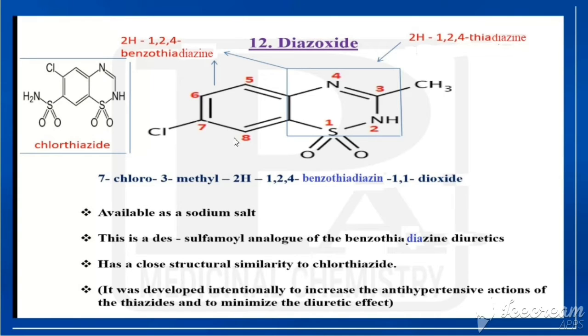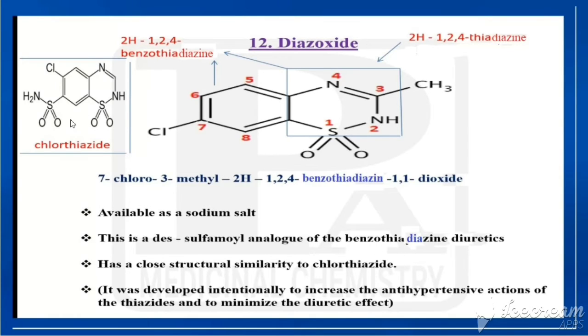So we'll see the chemical name here: 7-chloro-3-methyl-2H-1,2,4-benzothiadiazine 1,1-dioxide. So that is the chemical name for diazoxide. It is available as a sodium salt. It is a desulfamoyl analog of the benzothiadiazine diuretics. It has a close structural similarity to chlorothiazide. Chlorothiazide is also coming under benzothiadiazine diuretic.